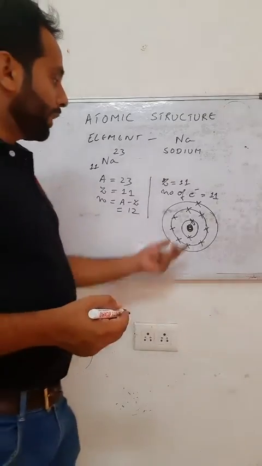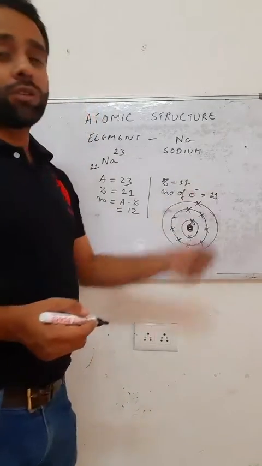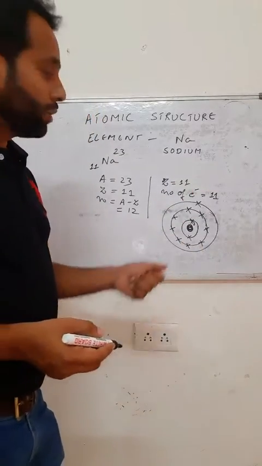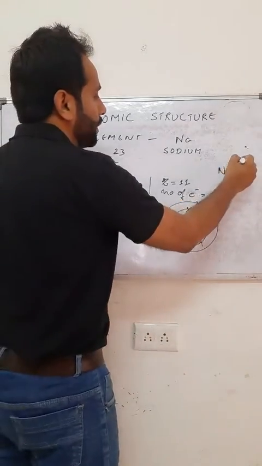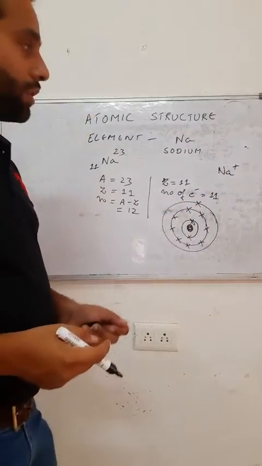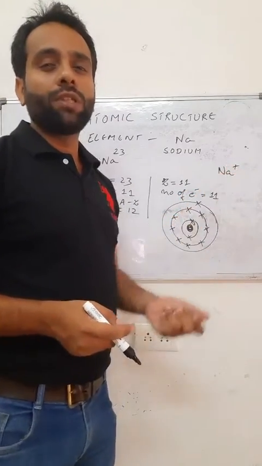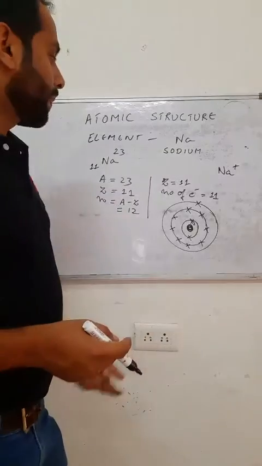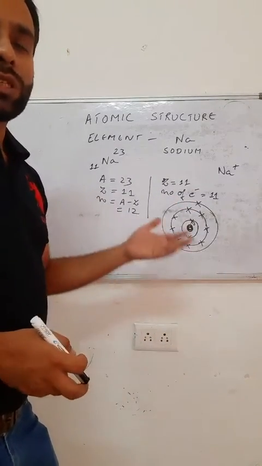To become stable, this atom transfers 1 electron, so it becomes Na plus, that is sodium plus or sodium cation. Cations are positively charged ions. This is just a simple diagram to explain the atomic structure of an element.